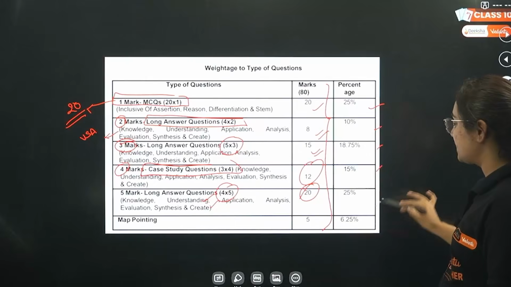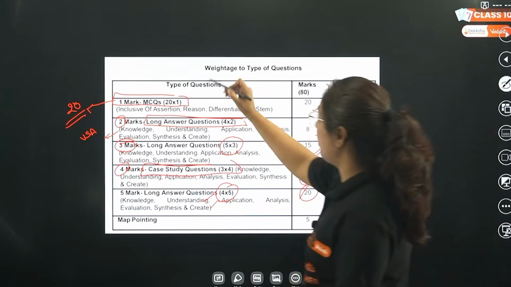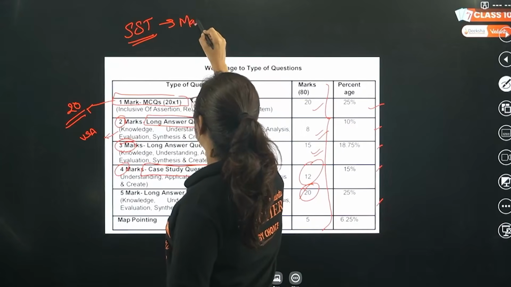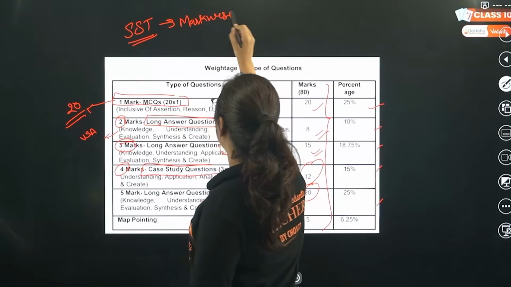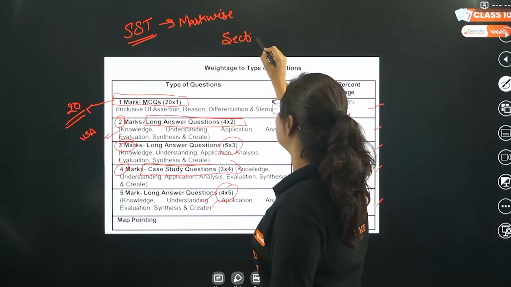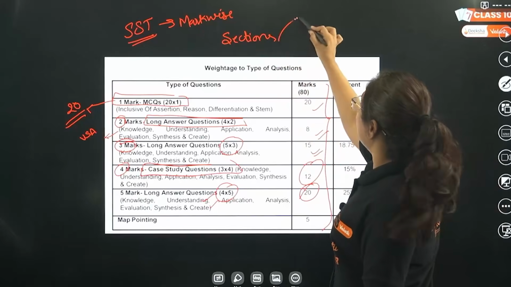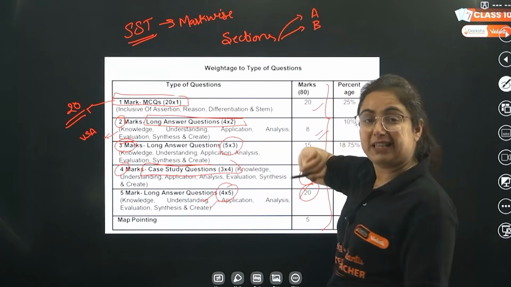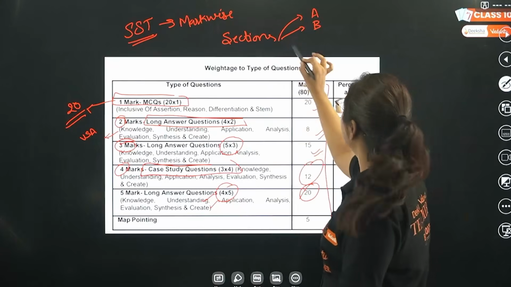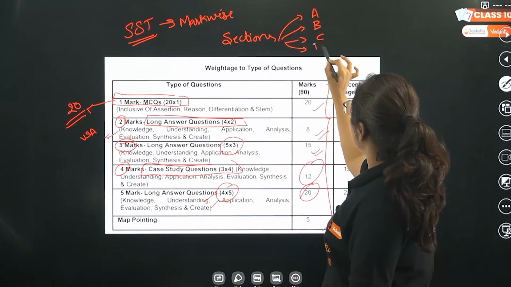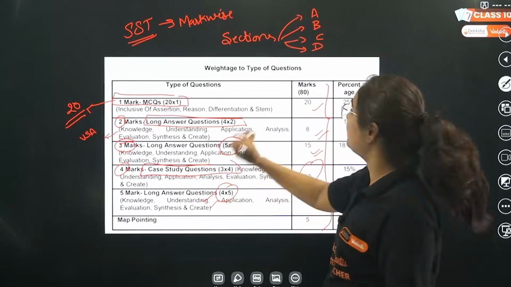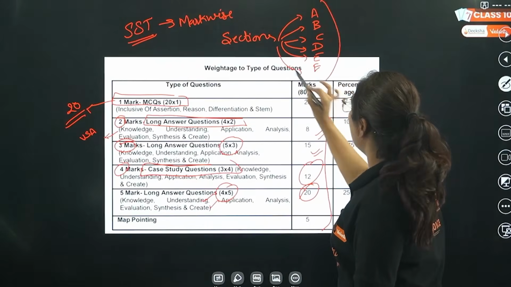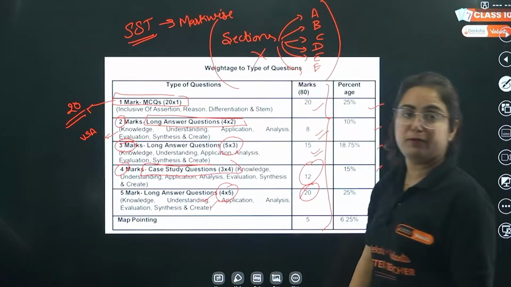The weightage is as follows. Beta, one thing you need to understand, up till now SST paper was coming according to marks wise. What do I mean by marks wise? There were sections divided on the basis of marks, like section A for MCQ, Section B for very short answer type of question, 2 marker, C for 3 marker, D for 4 marker case based questions, E for 5 marker, and F for map work. But now this pattern is not going to be followed.